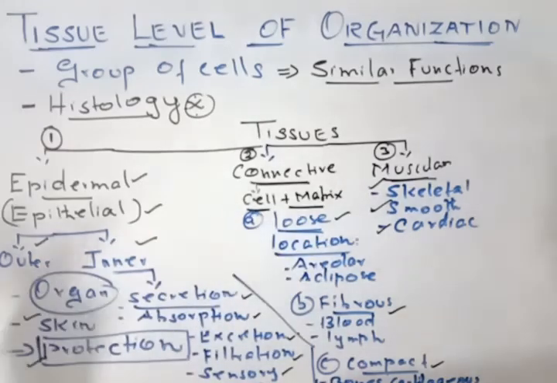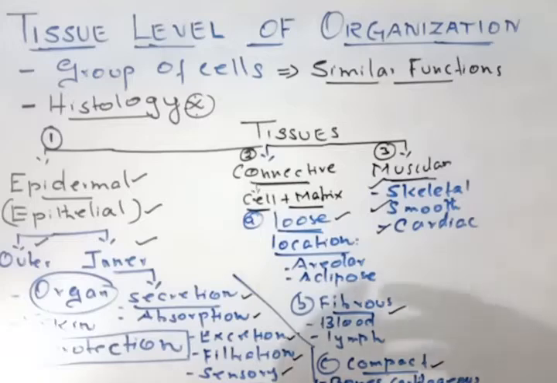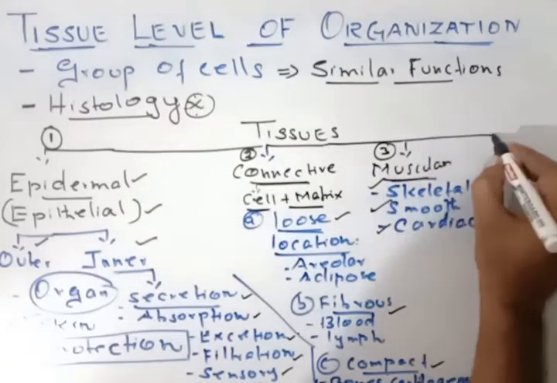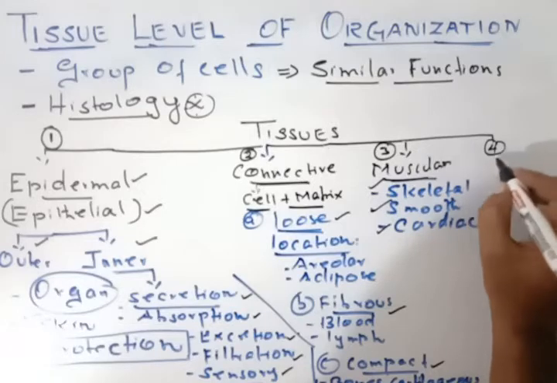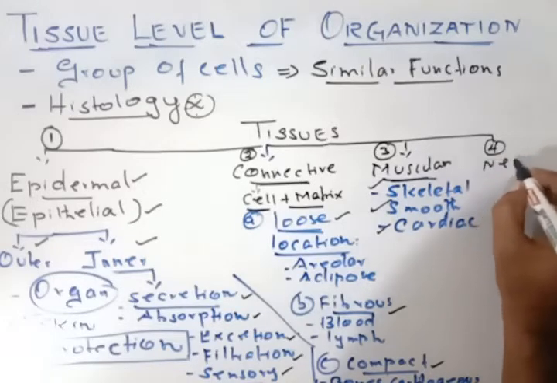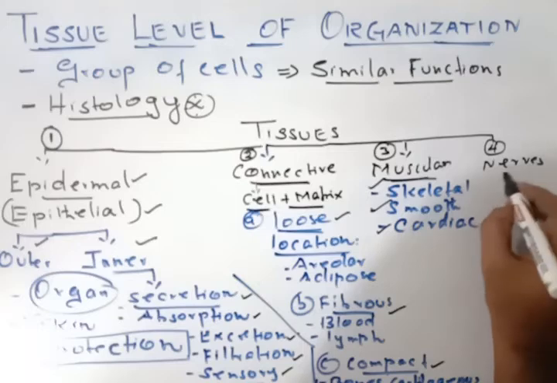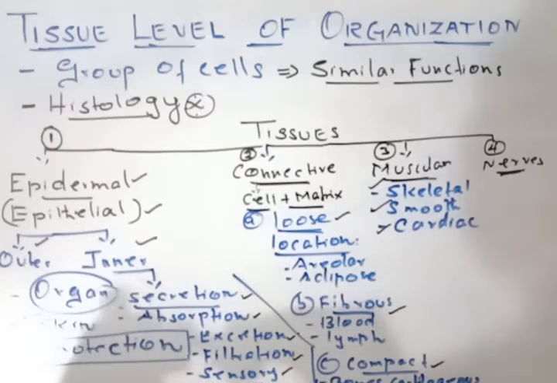Number one is epidermal tissue, number two is connective tissue, and number three is muscular tissue. And finally, the fourth one is called the nervous tissue. Now the important role of nervous tissue is conduction of electrical impulses.